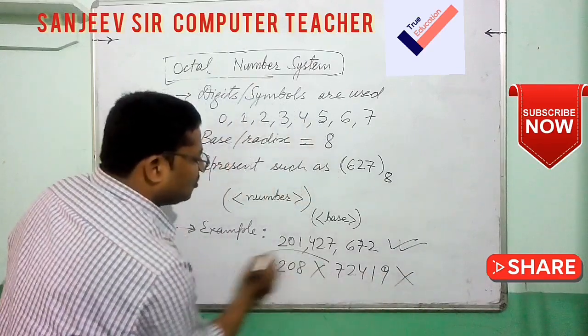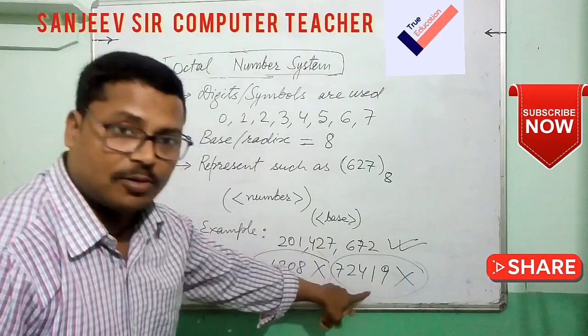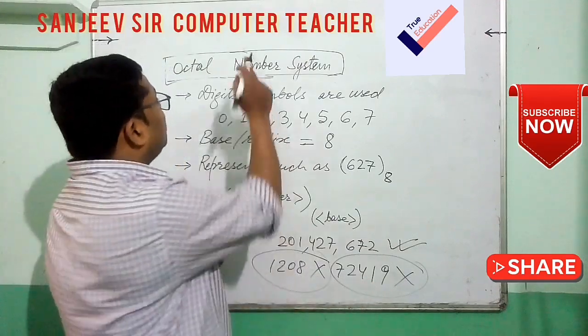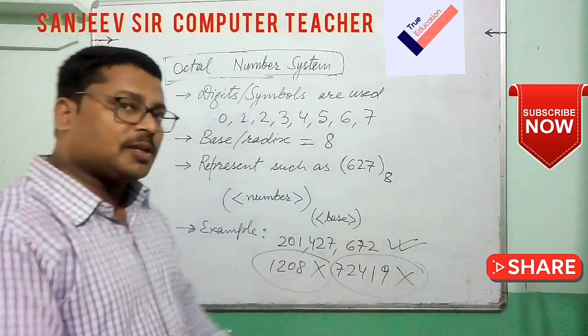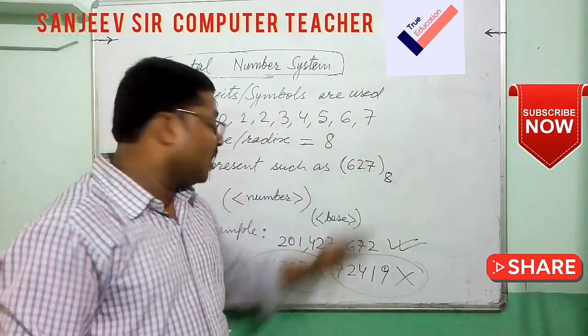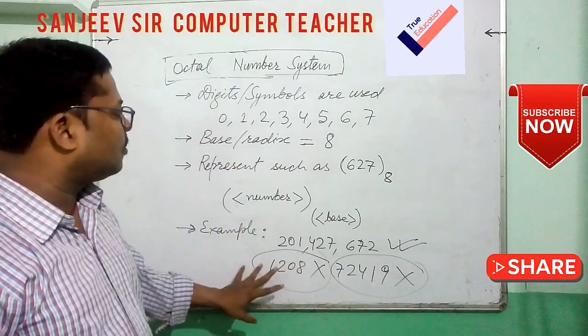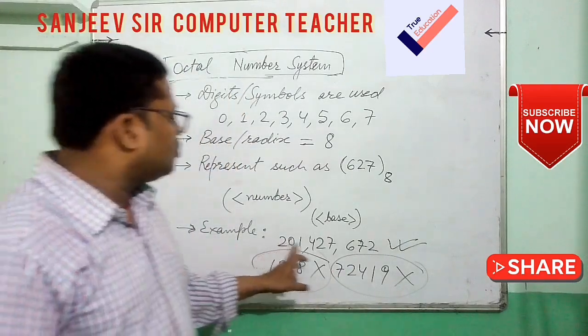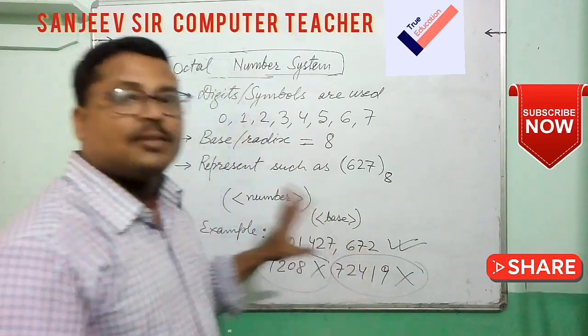Why is this wrong? Because 8 and 9 are written here. That means an octal number is a combination of only 0 to 7. Any combination, but 0 to 7 only. And here is 8, here is 9. That's why this is an invalid octal number. This is not an octal number. All numbers having only a combination of 0 to 7 are octal numbers.